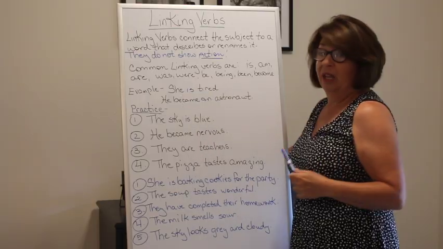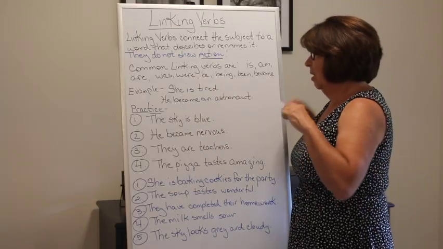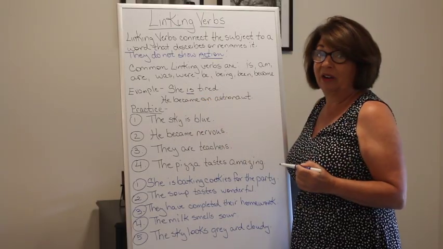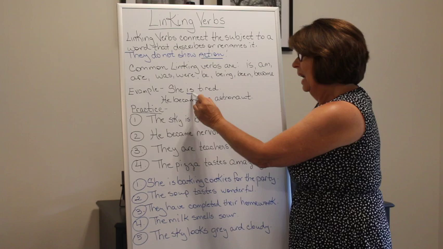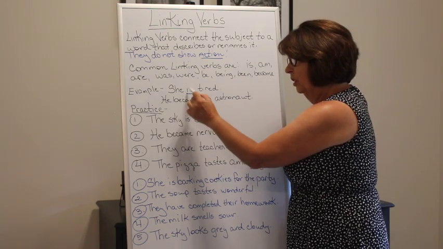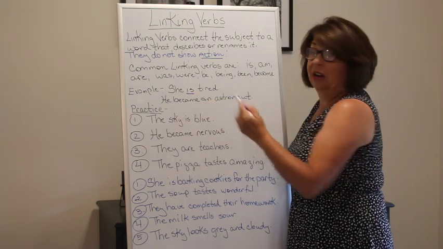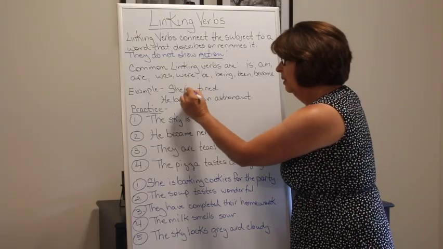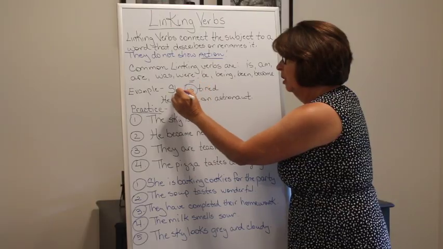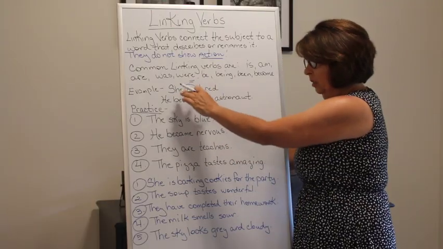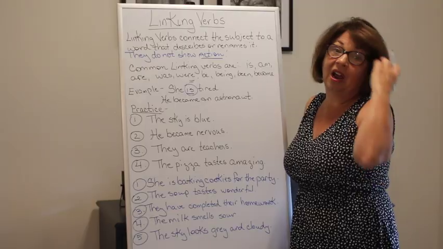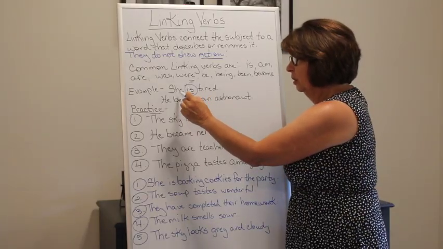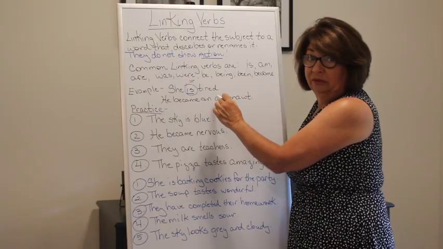She is tired. If we look at this sentence, our connector here, or our linking verb, is going to be is. You can't "tired," but is connecting the person in the sentence, she, to tired. Another way we can recognize this in the sentence is if we can replace this is with equals. She equals tired, because it's telling us that our subject is tired. This is our link, connecting the subject of the sentence to what she's feeling.